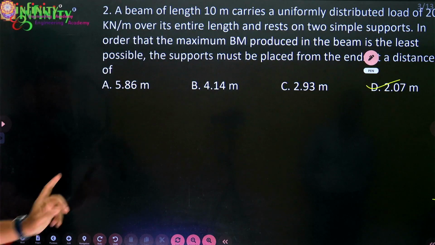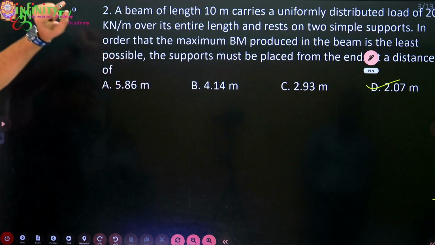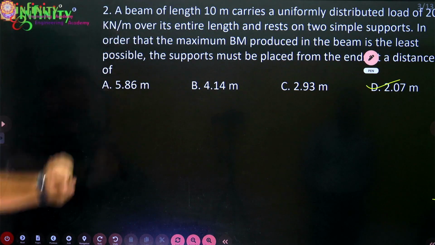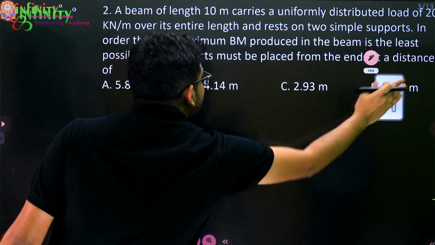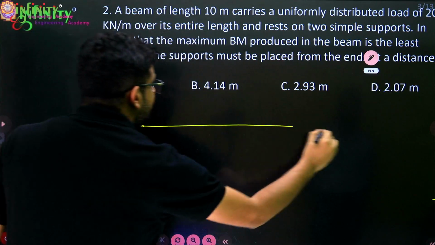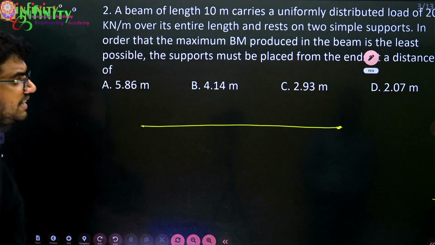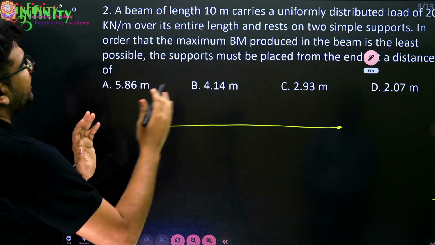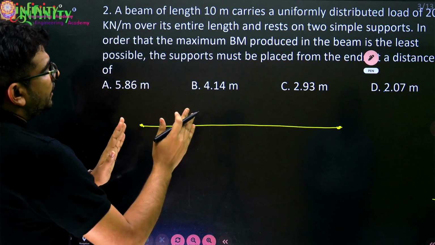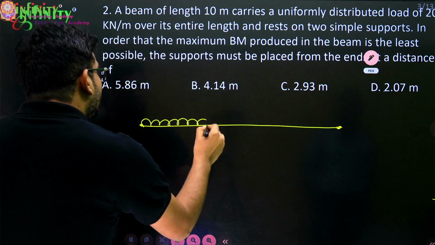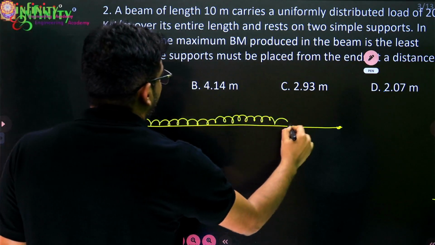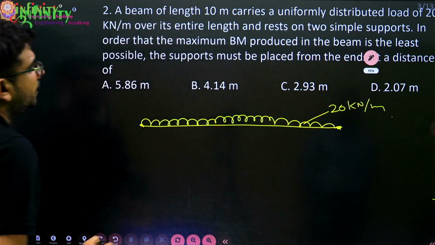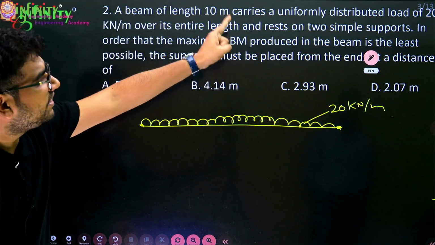Next question. A beam of length 10 meter carries a uniformly distributed load of 20 kilonewton per meter. Okay, so now they are saying that it is a simply supported beam. Okay, it is a simply supported beam and it consists of a UDL. And what is the magnitude of the UDL? They are giving 20 kilonewton per meter over its entire length and rests on two simple